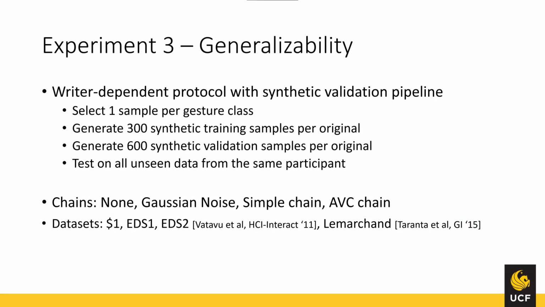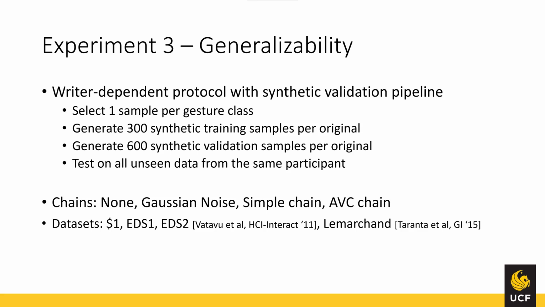The third experiment, with the writer-dependent protocol, was designed to simulate a real-world scenario where a user specifies a single instance of a gesture class. These instances are then used to augment both the training and the validation sets, and the test set consists of all the unseen data from the same user.